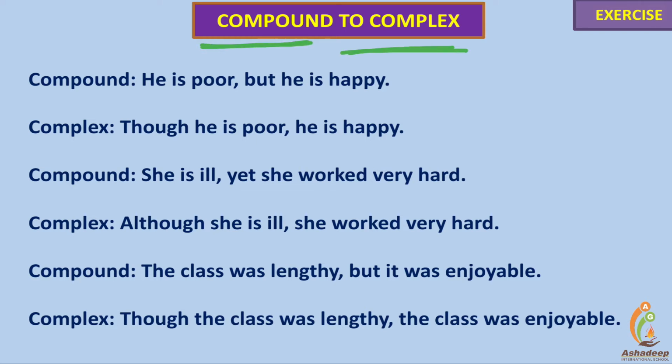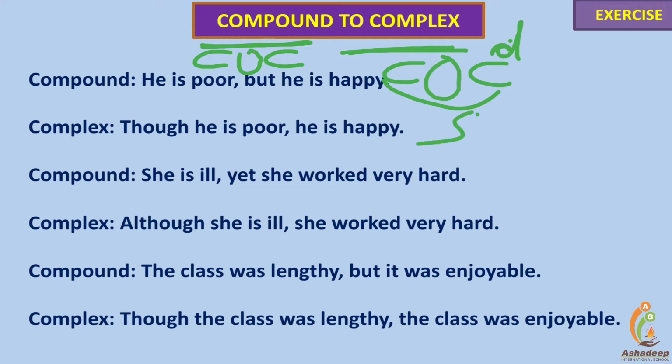Friends, as we have discussed earlier, a compound sentence has two clauses. Both are independent clauses and they are connected with a coordinating conjunction. A complex sentence also has two clauses, but either clause is dependent on the other one, and they are connected with a subordinating conjunction. Here, coordinating conjunction, and here, subordinating conjunction.